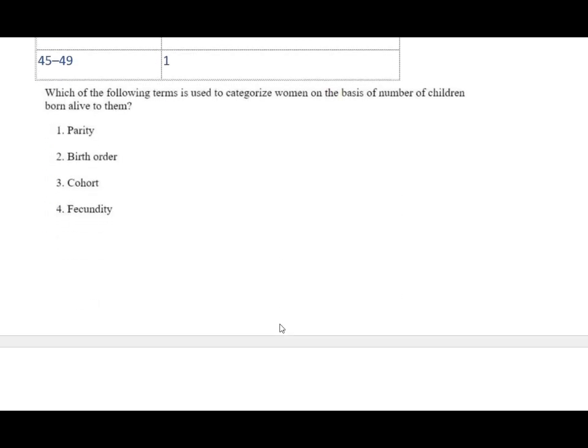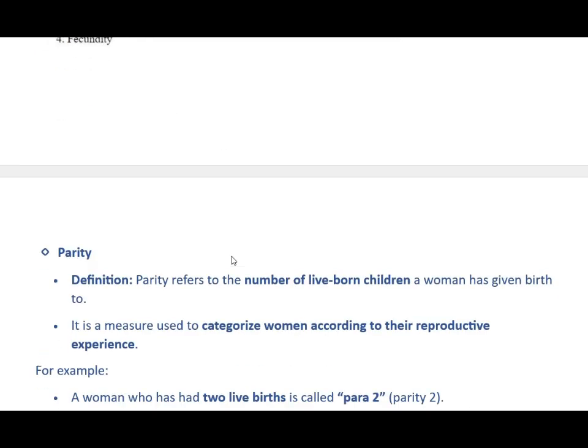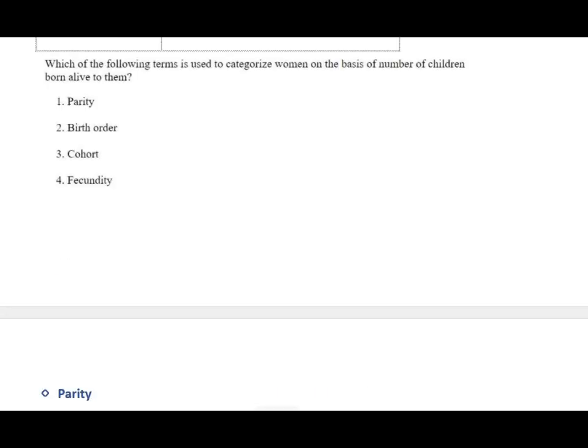Next question, which of the following term is used to categorize women on the basis of number of children? The correct option, parity. Parity refers to the number of live-born children a woman has given birth to.